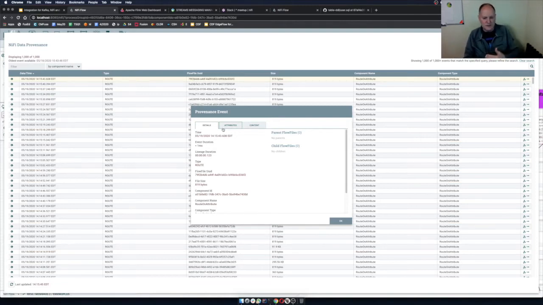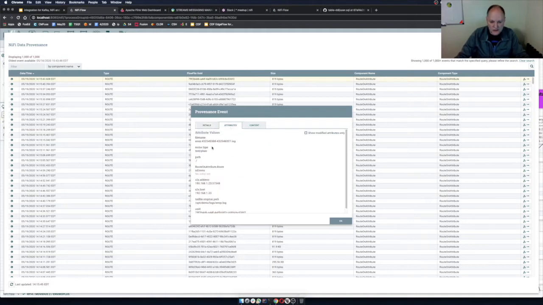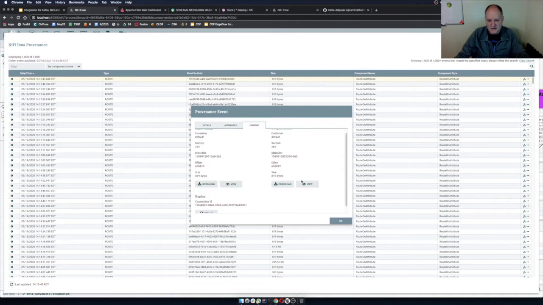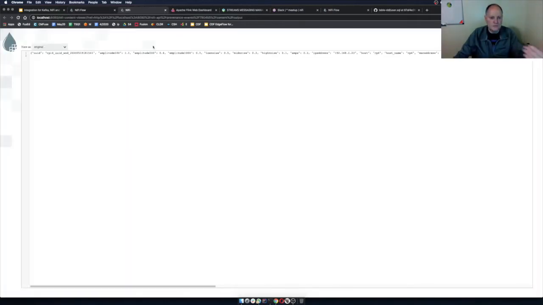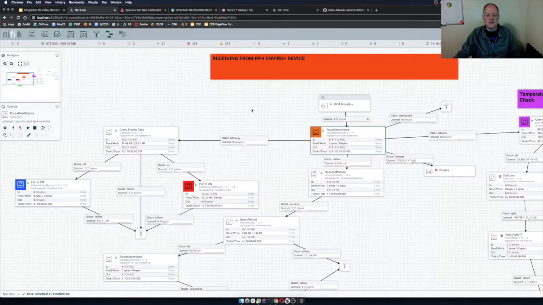It has built-in auditing, so I know the size and a unique ID for it. I know what it is, what it's doing, where it came from, its size, and I can view the actual data. This is JSON that has sensor values in it, and that's going to be routed through my system. If it's energy data, I route it one way, sensor data another.